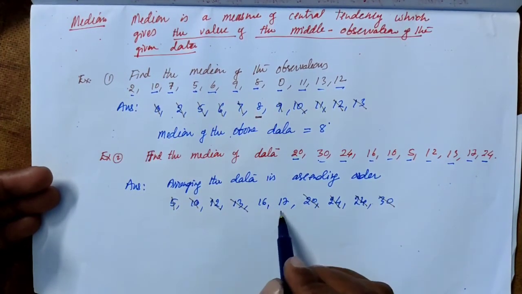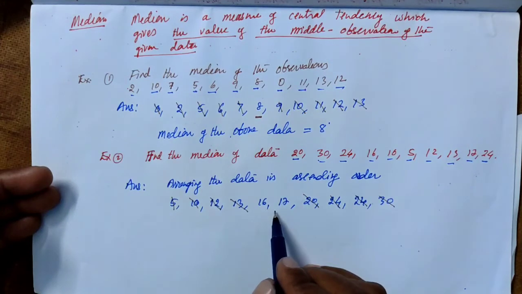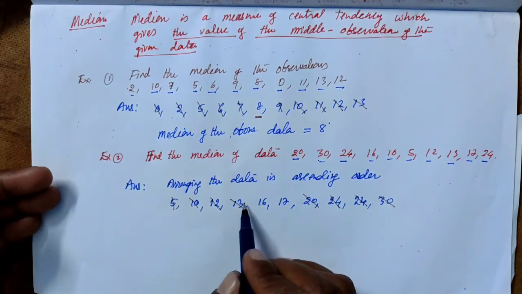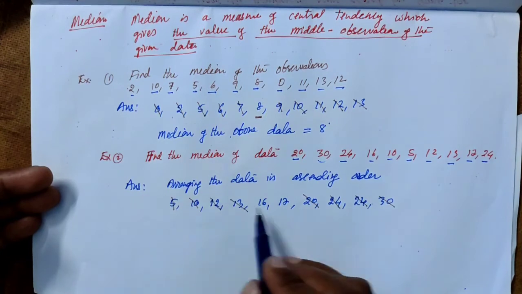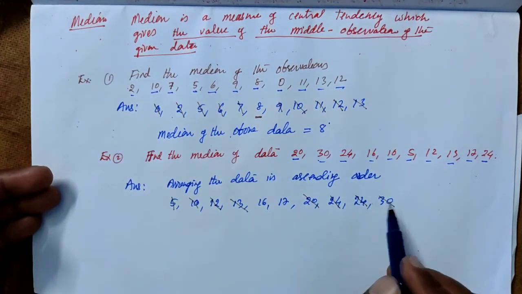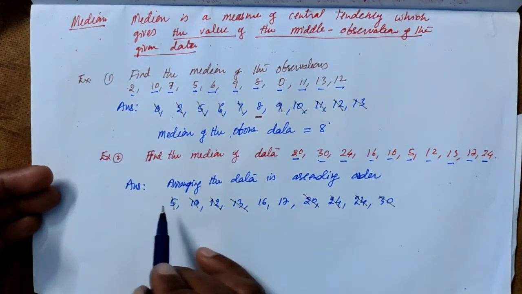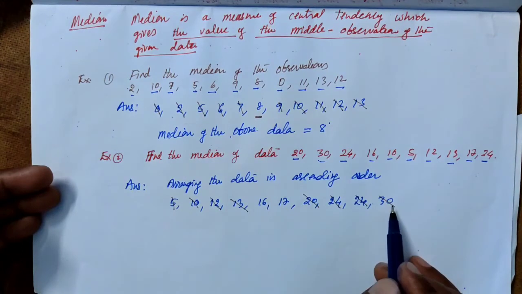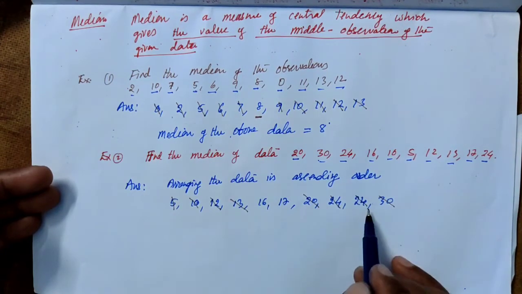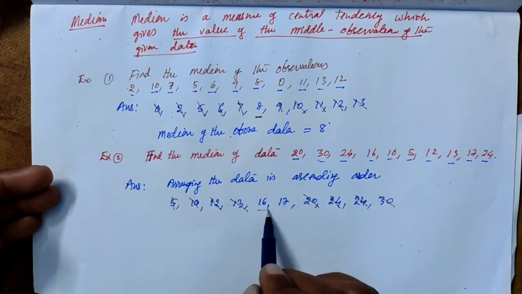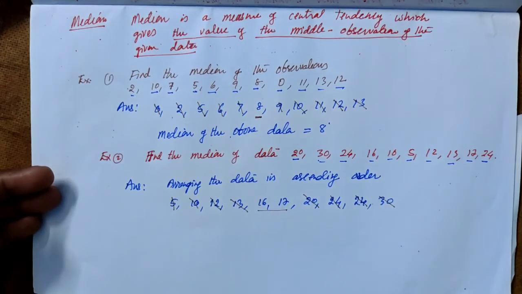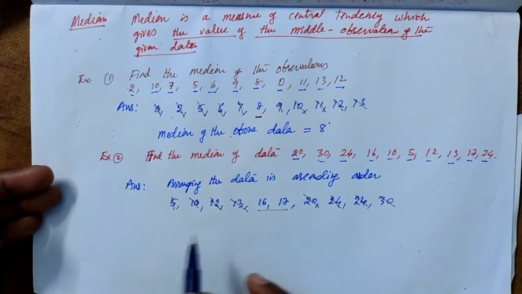So these are the only 2 values in the middle. 4 observations are removed from the left side and 4 from the right side, so 2 values are left in between.